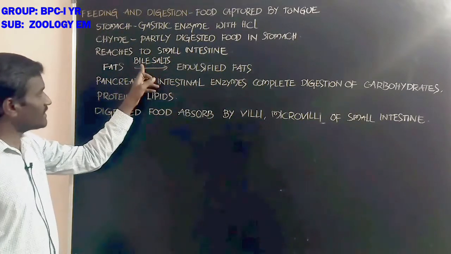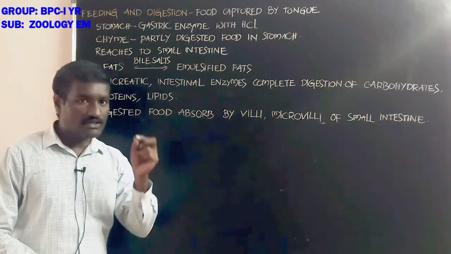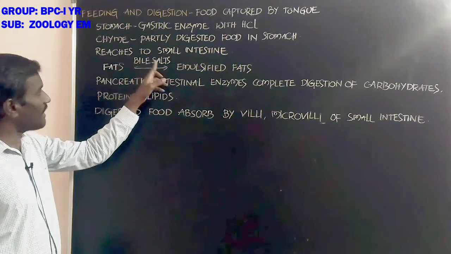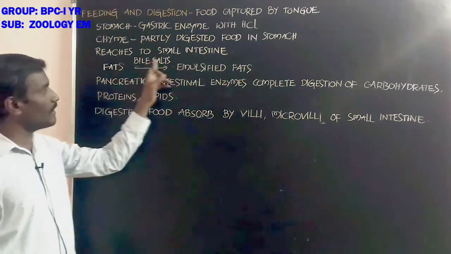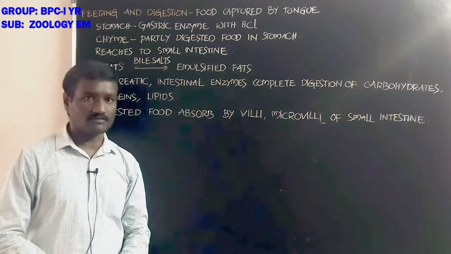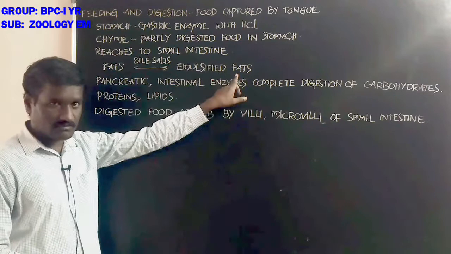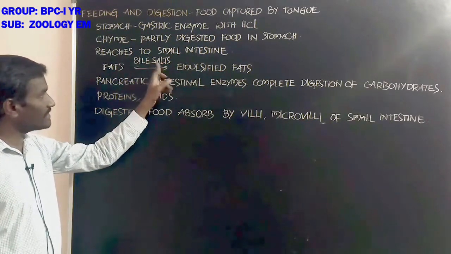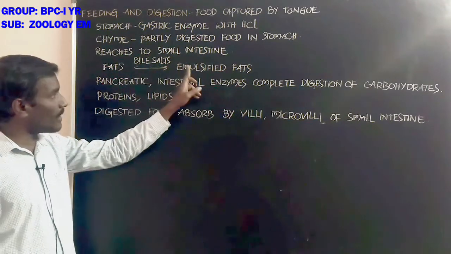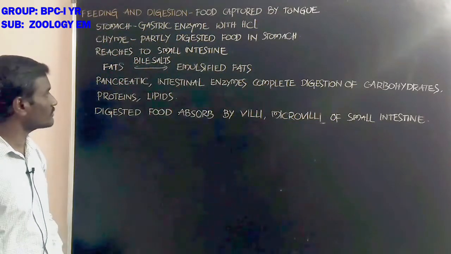By the presence of the bile salts in the bile juice, bile salts act on the fat and change it into emulsified fats. Emulsification of the fats by the bile salts.